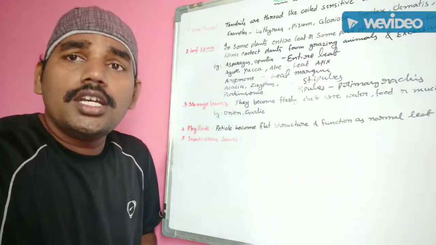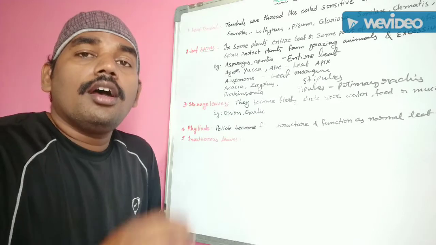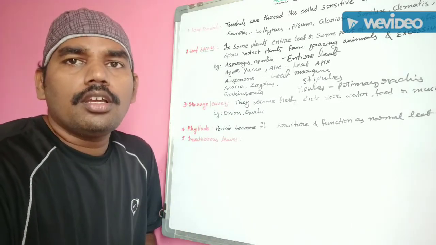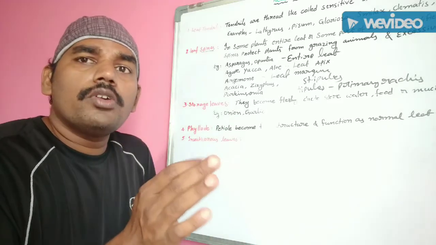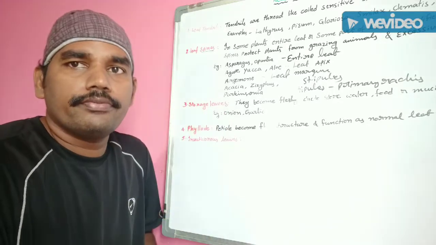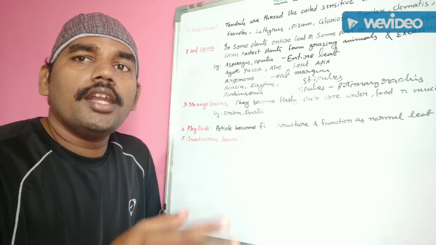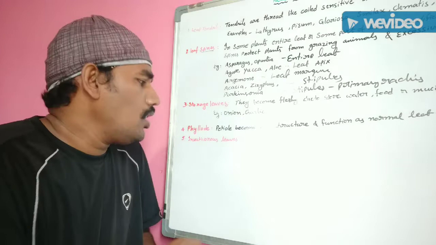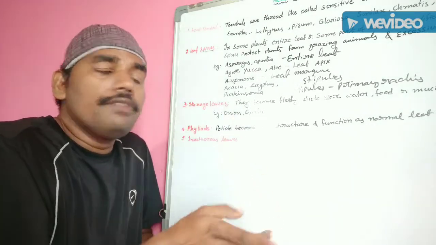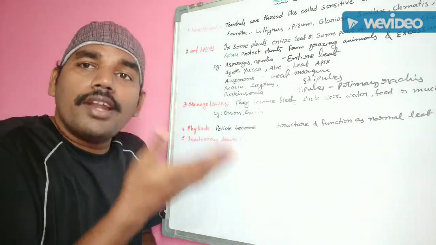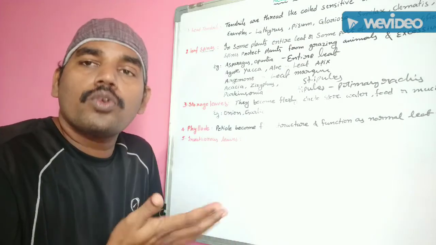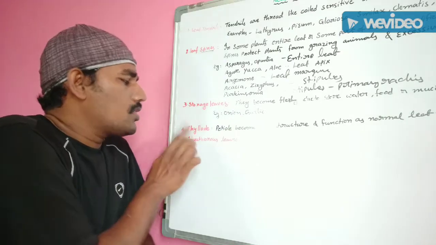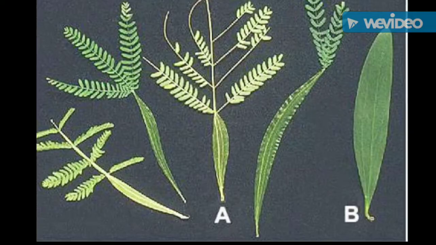In Acacia species, the leaf is pinnately compound, and the leaflets fall off. After the falling of leaflets, the petiole becomes flat and green and carries out photosynthesis. This flat and green petiole is known as phyllodes.